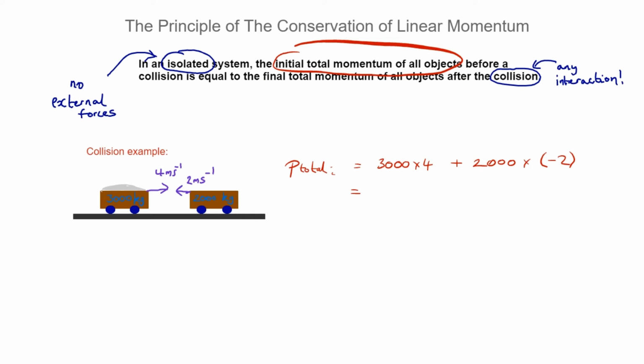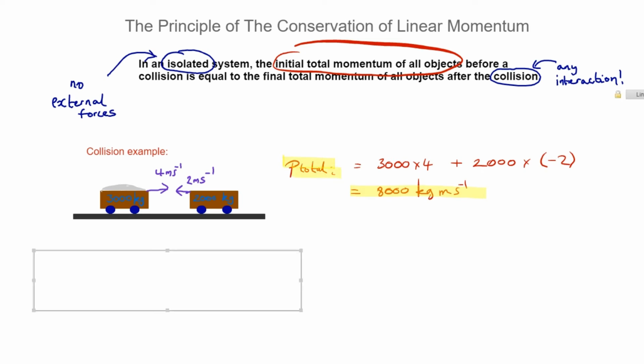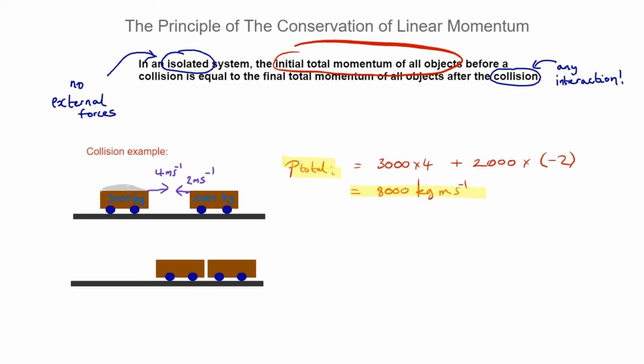And if I evaluate that, I get 12,000 minus 4,000, I get 8,000 kilogram meters per second. So we've established the total momentum before the collision. So now we need to go after. And I'll just put a note here, let's write here "before." It's always good to clarify in our diagrams, and then "after."